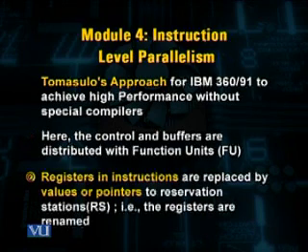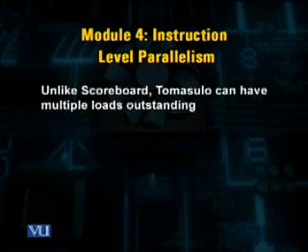The registers in the instructions are replaced by values or pointers to the reservation stations. And unlike the scoreboard, Tomasulo can have multiple loads outstanding, and then later on it commits them.